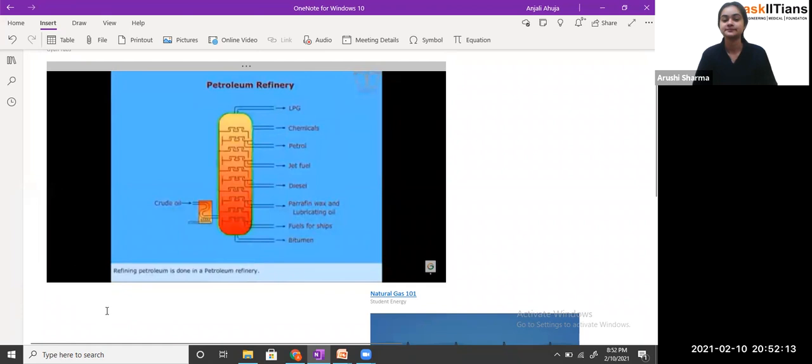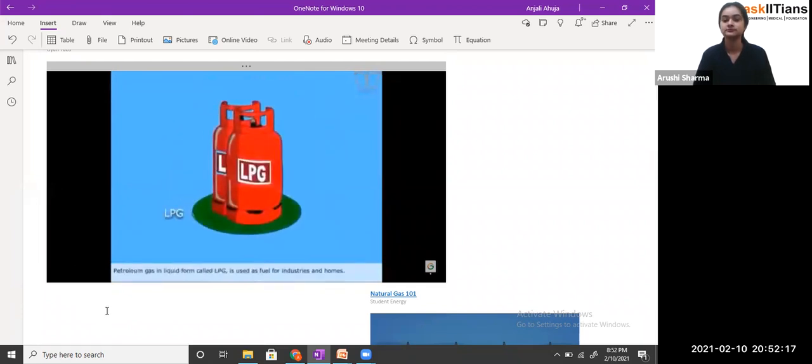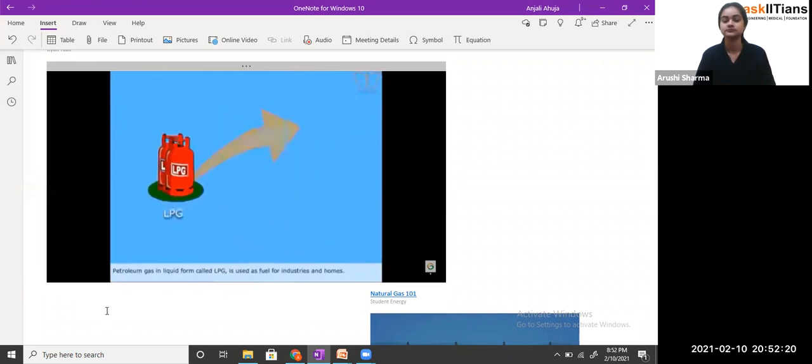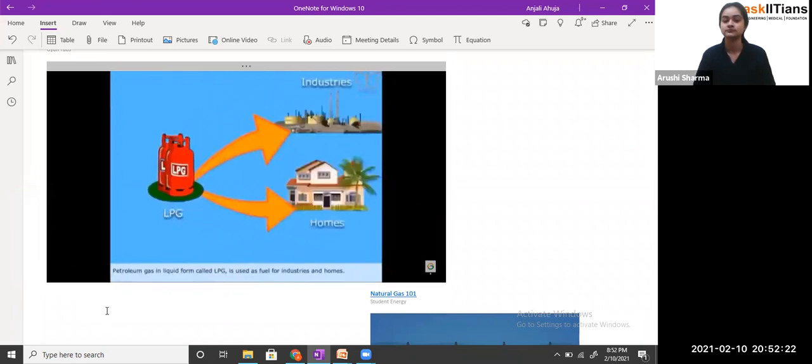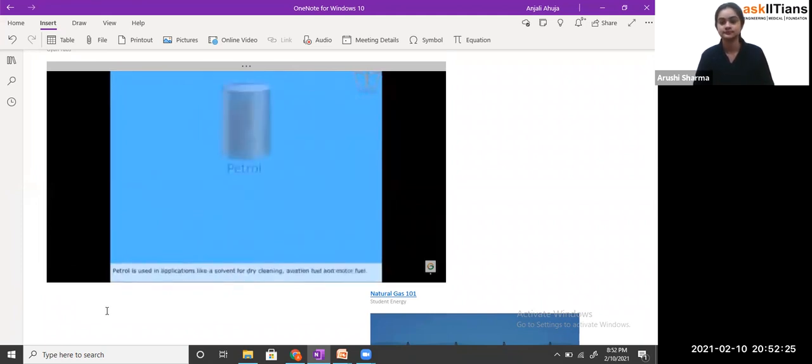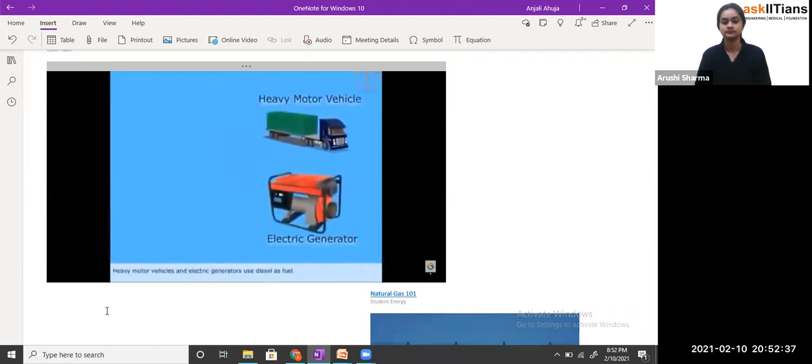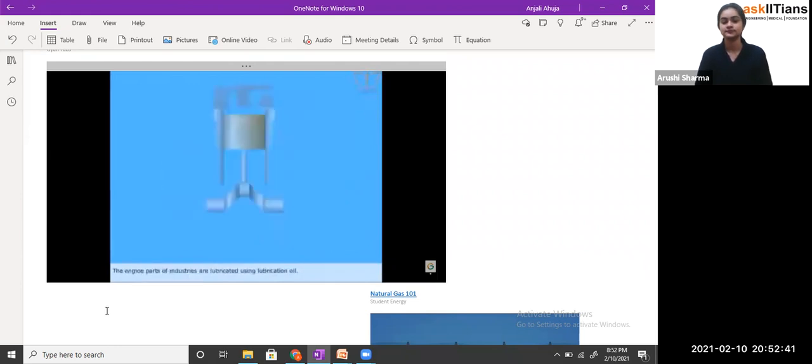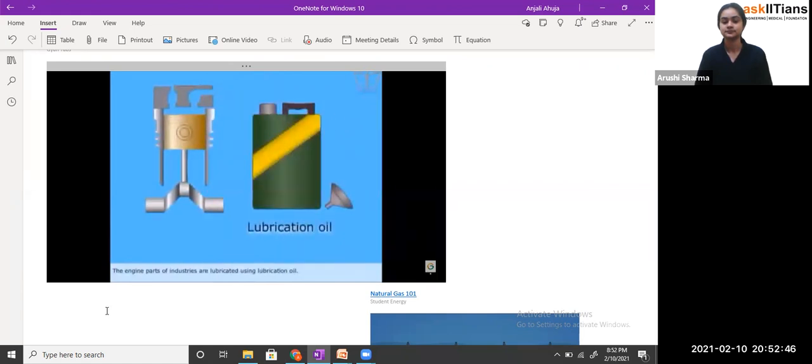Refining petroleum is done in a petroleum refinery. Petroleum gas in liquid form, called LPG, is used as fuel for industries and homes. Petrol is used in applications like a solvent for dry cleaning, aviation fuel, and motor fuel. Heavy motor vehicles and electric generators use diesel as fuel. The engine parts of industries are lubricated using lubrication oil.